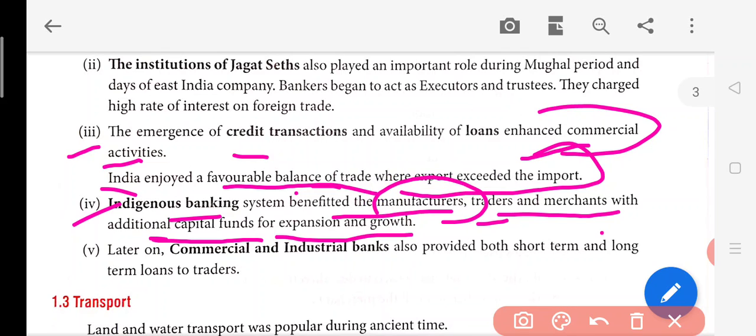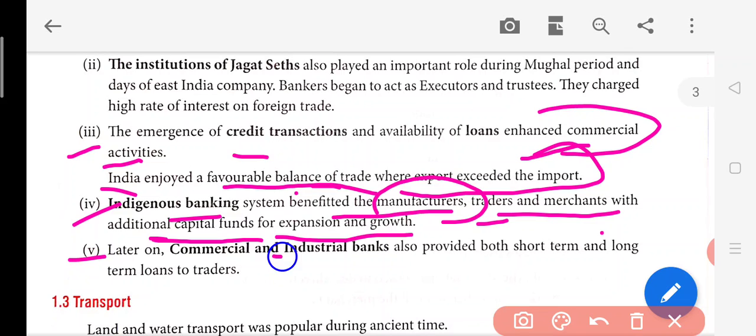So they were able to earn a lot of money for expansion and growth. So the indigenous banking system was helping to boost up trading in India. All this commercial activity really boosted up because of this indigenous banking system, though they were charging a lot of interest rate, but still the commercial activities were happening.